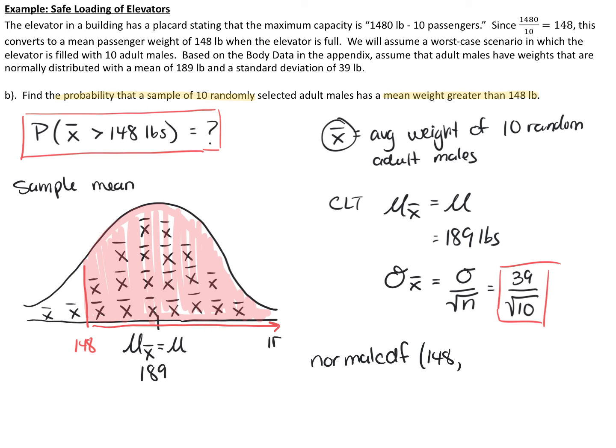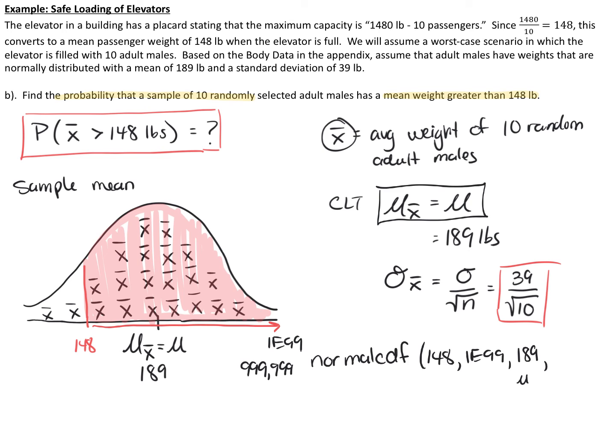The upper limit is going to be a very large number. You can use 1E99, or a very large positive number like 999,999. I'm going to use 1E99, and according to the central limit theorem, since the mean of sample means is equal to the population mean, I can also use that same mean of 189 pounds.